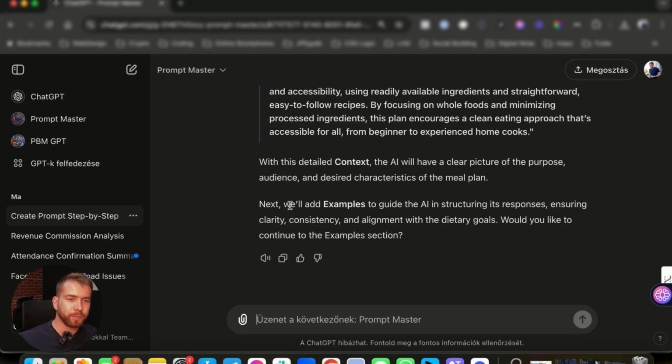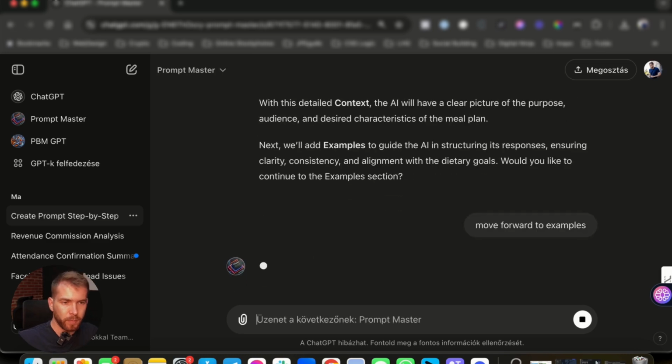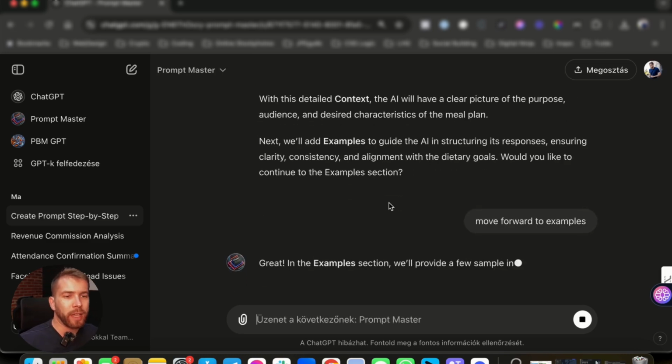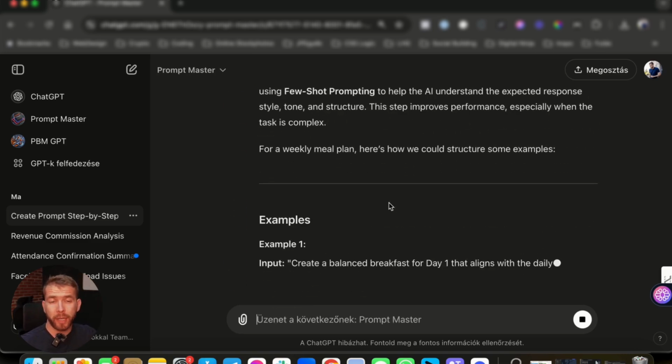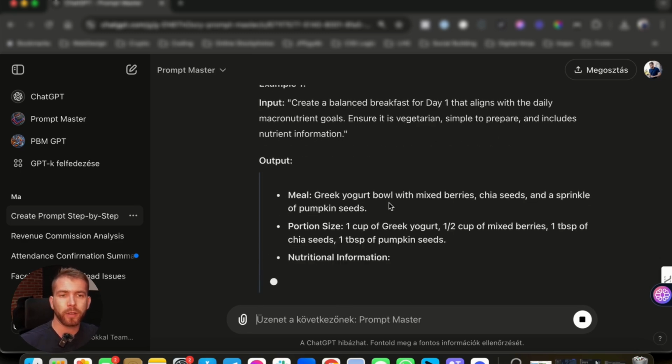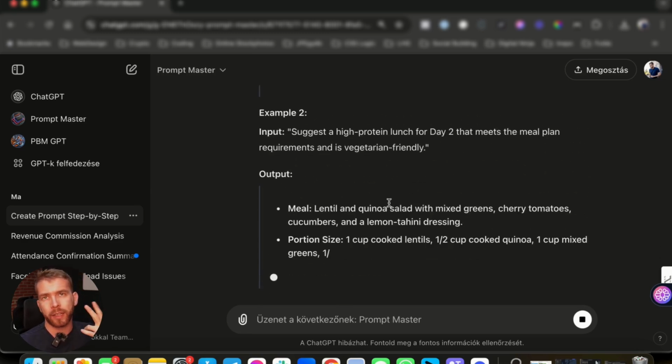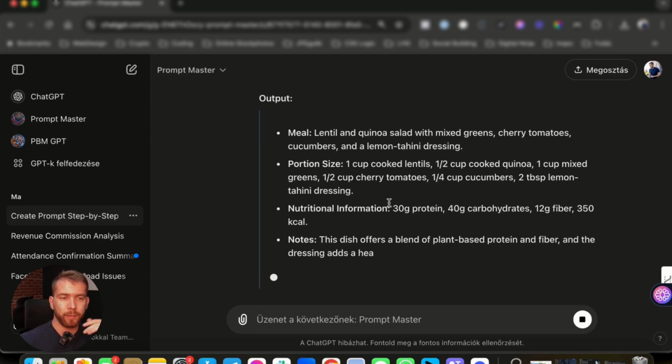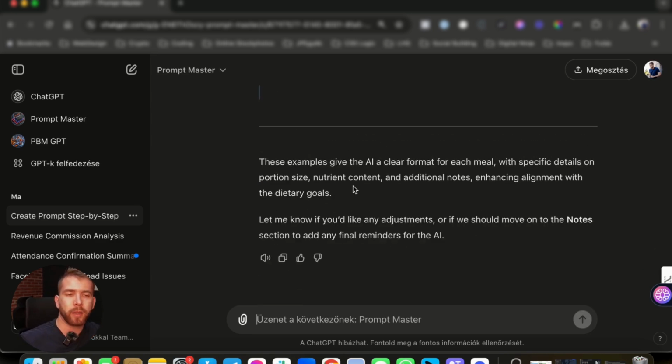Once it's done, the next one is examples. Move forward to examples. And this is going to be actually the hardest, especially in the beginning. If you don't have specific meal plans for weight loss, muscle gain, or maintaining the weight, then it's going to be a hard part.